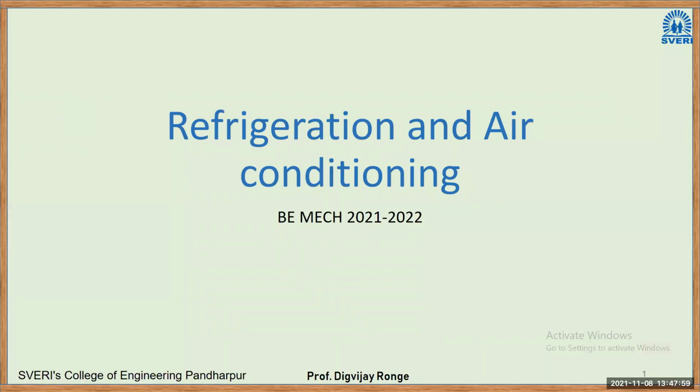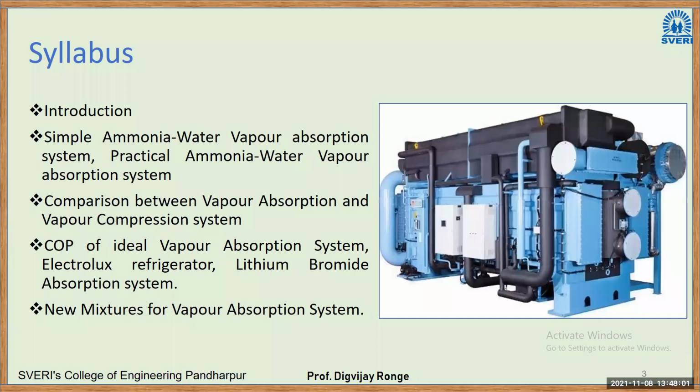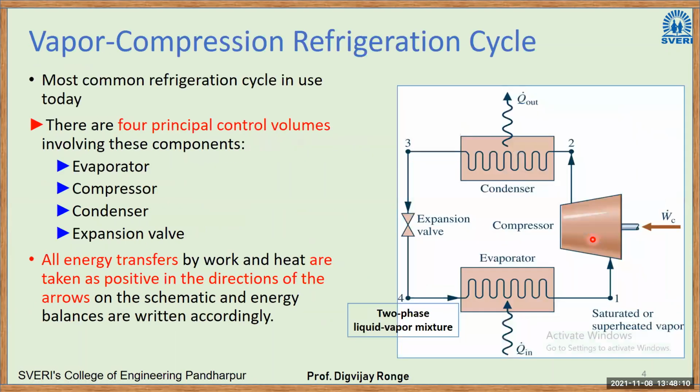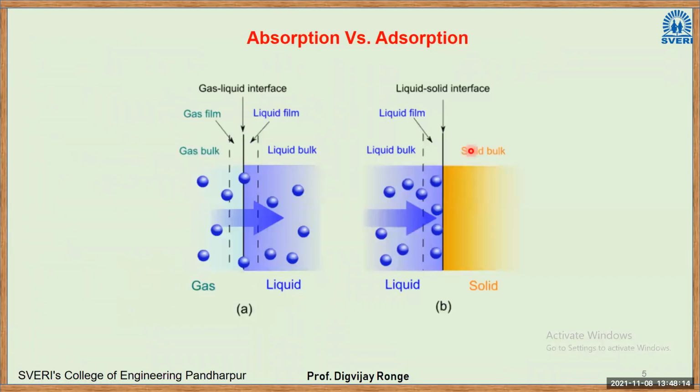So we'll take a quick revision here. This is how the VRS system looks in practice. The black part here is the insulation. Then these are the other components. This was the basic VCRS system, right? Then we have seen the difference between absorption and adsorption. In absorption, direct mass transfer takes place. In adsorption, there is a deposition of liquid particles onto the solid surface.